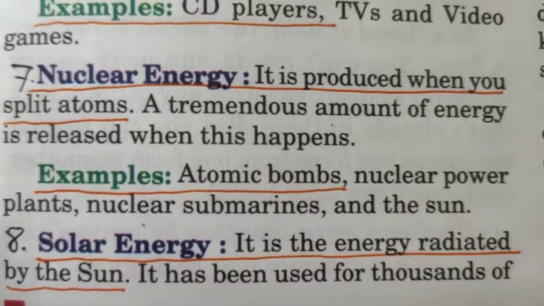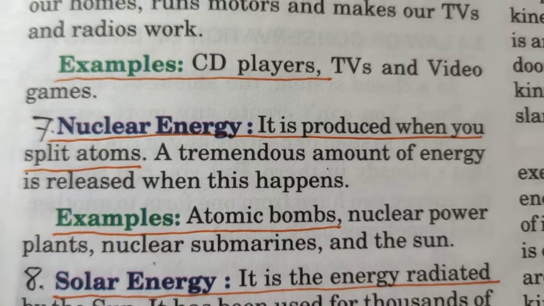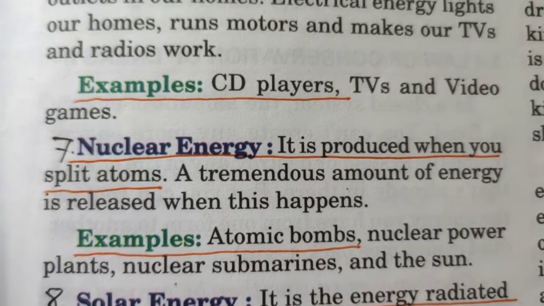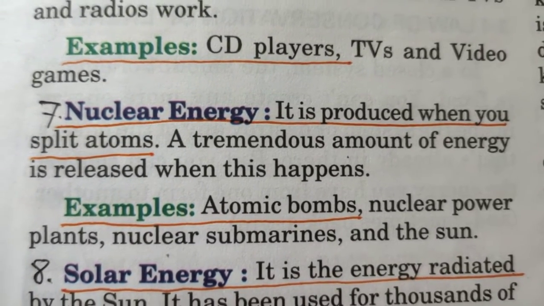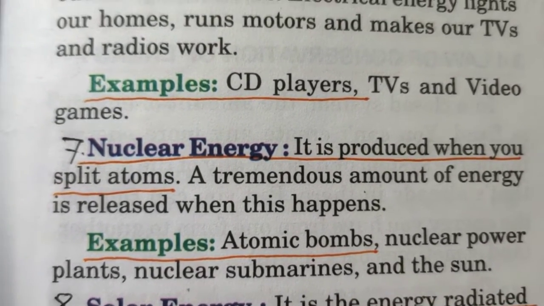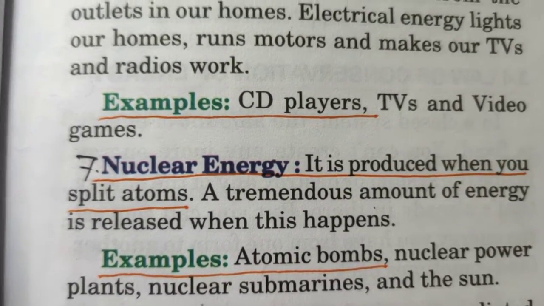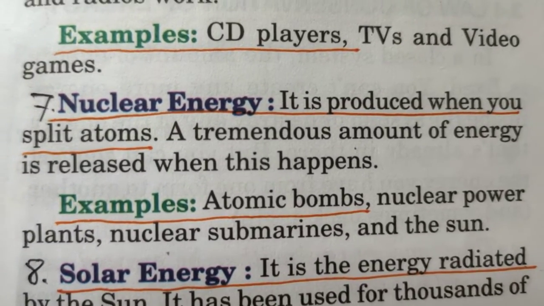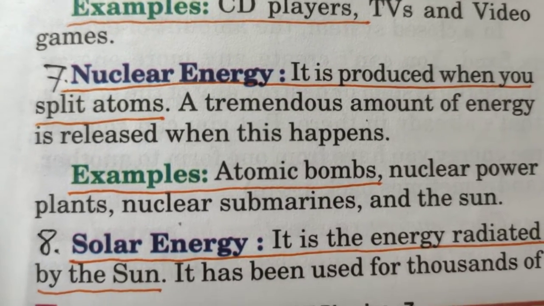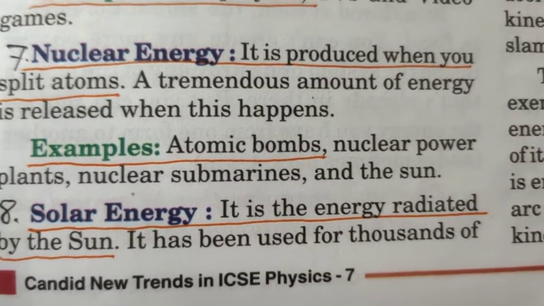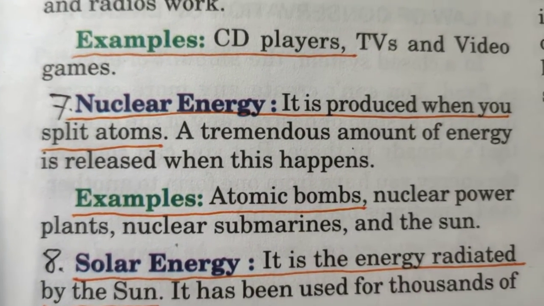Nuclear energy is the next form of energy. Nuclear energy is produced when the nucleus of an atom bursts open and it releases protons or neutrons. Okay, you will learn about it again in higher classes. When an atom is split, inside the atom there is a nucleus. That nucleus has protons and neutrons. When they are liberated from the nucleus, then nuclear energy is formed. With nuclear energy we build atomic bombs. With nuclear energy we can produce electricity also.